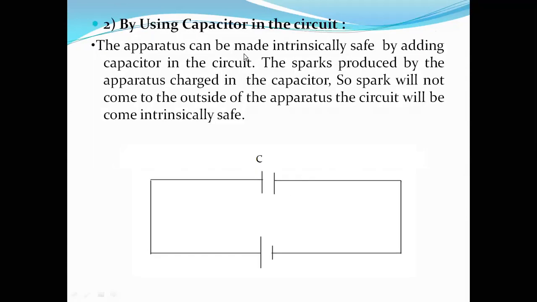Next one is by using a capacitor in the circuit. Next, look here. The apparatus can be made intrinsically safe by adding a capacitor in the circuit. This is the capacitor. The spark produced by the apparatus simply gets charged inside the capacitor. It will not even come out of it, which will make the circuit very safe. So the apparatus can be made intrinsically safe by adding a capacitor in the circuit.